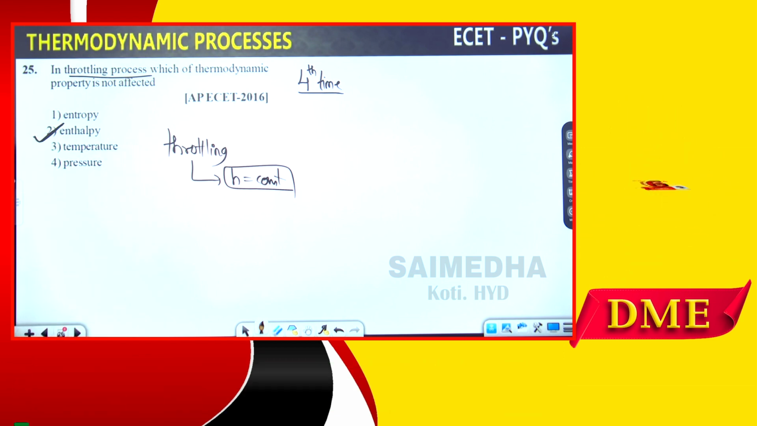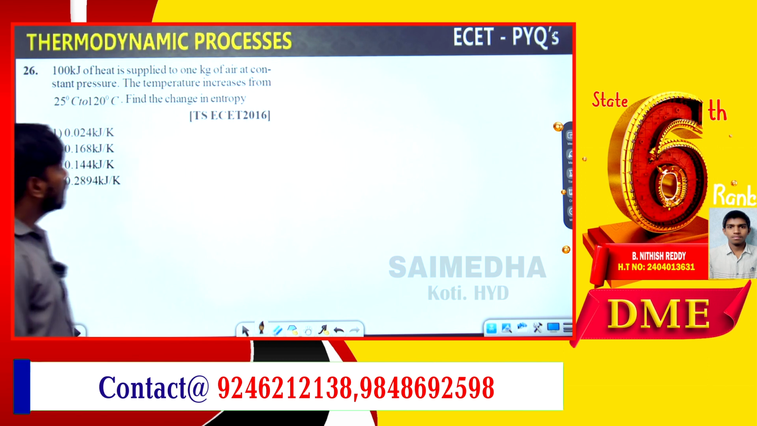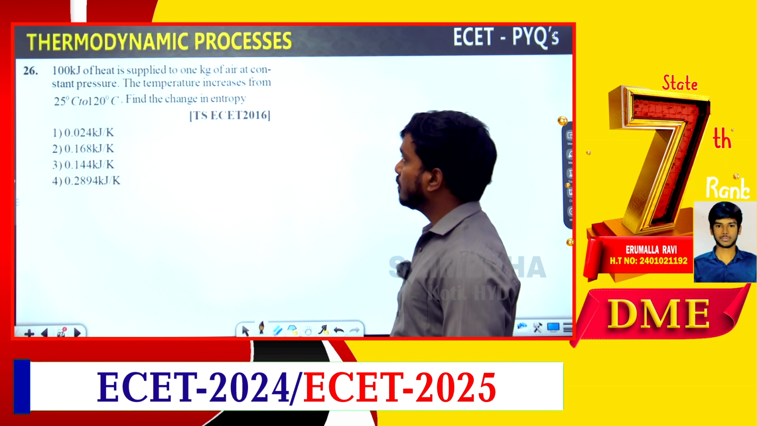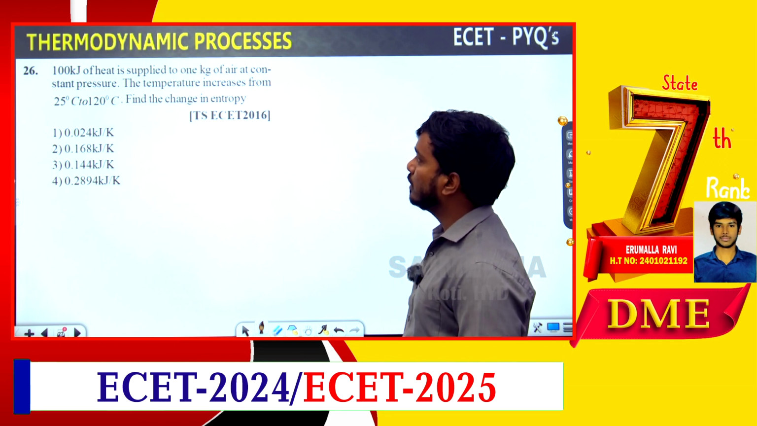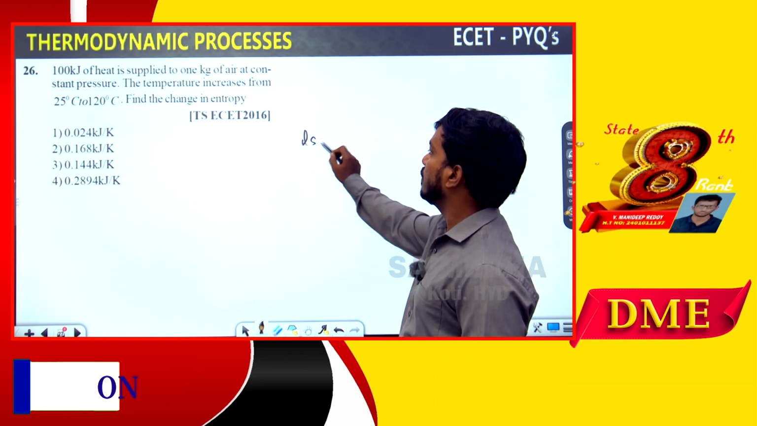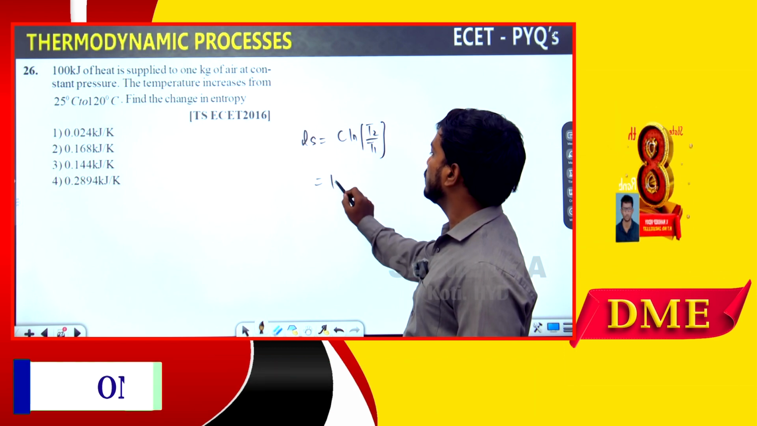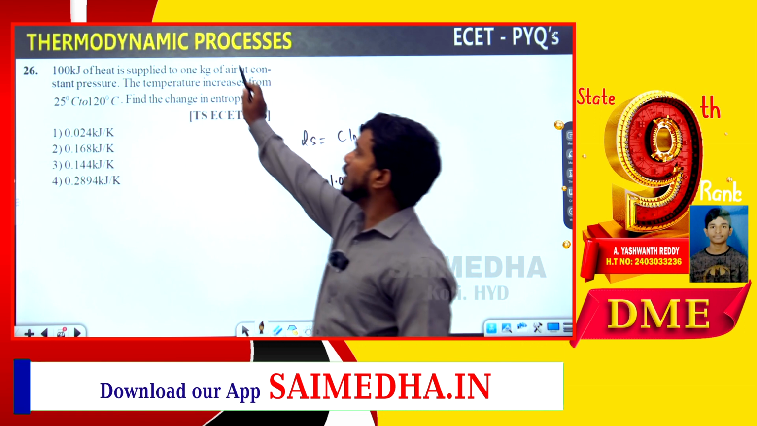Go for the next. 100 kilojoules of heat is supplied to 1 kg of air at constant pressure. The temperature increases from 25 to 120, find the change in entropy. Change in entropy formula is what? Cp log T2 divided by T1. What is the Cp value? 1.005, because it is air.